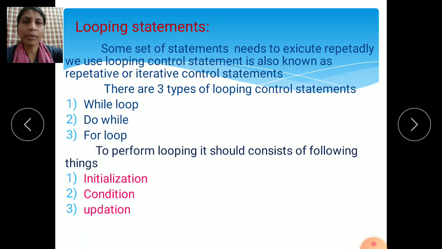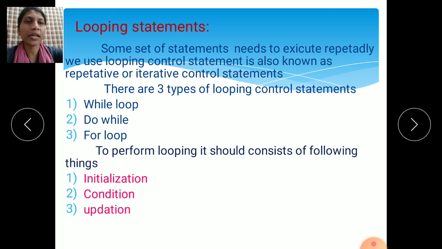If the condition becomes false, it comes out of the loop and the further part executes. Whatever statements you have written in the loop execute again and again while the condition is true; that is known as looping statements.